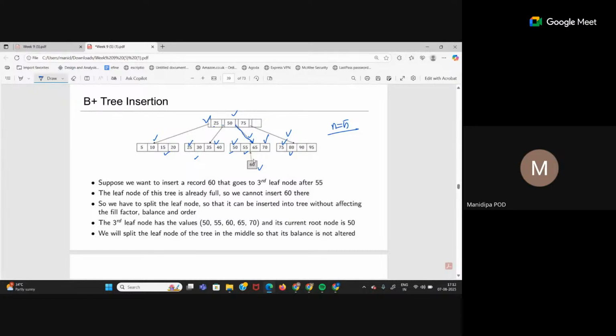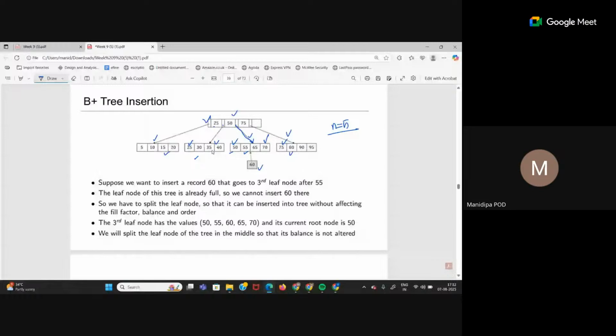Now in this node, what is the particular node? Greater than 55 but less than 65. That means this middle node, the part between 50 and 65. I need to enter 60, but this node is filled. So now what do I do? I need to insert something, then what do we do? Split. Split the node.